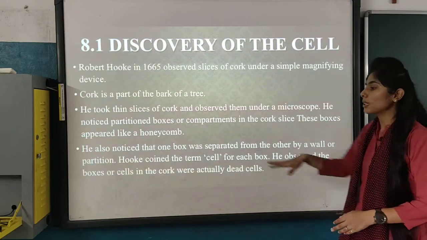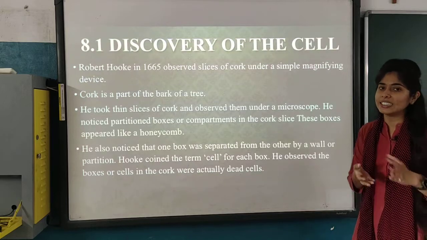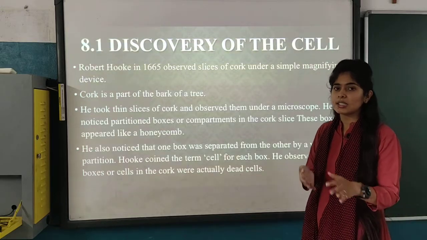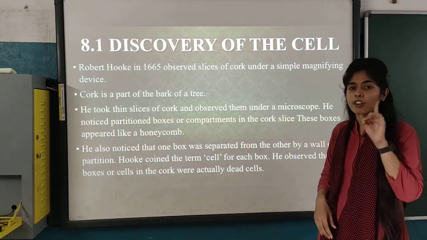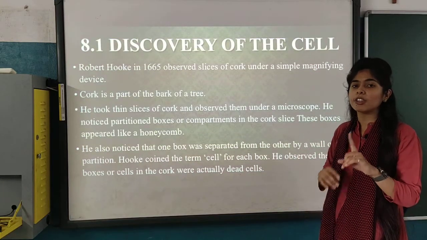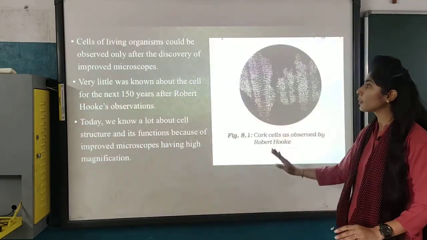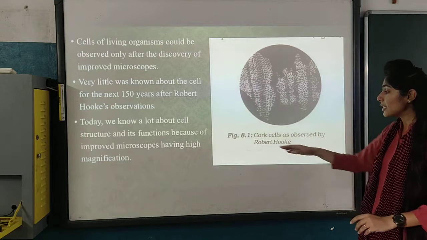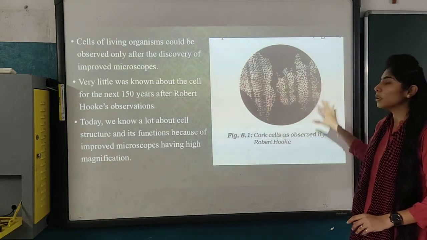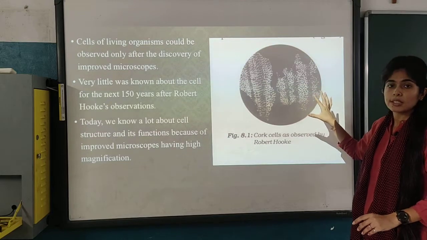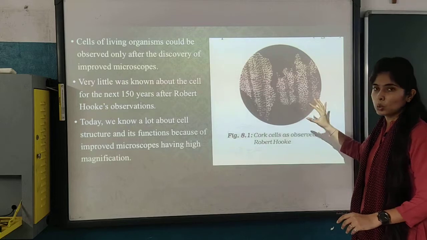He observed that the boxes or cells in the cork were actually dead cells. These cells which he observed under the microscope for the first time in his life and first time in history were dead cells. Here you can see the cork cells as observed by Robert Hooke. This is a photograph of the cell which was first observed by Robert Hooke.